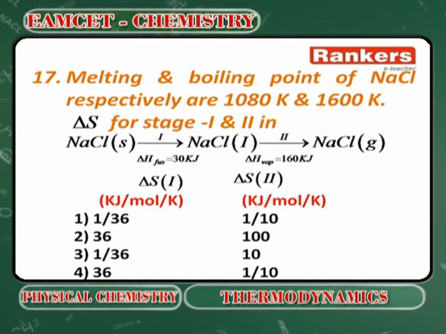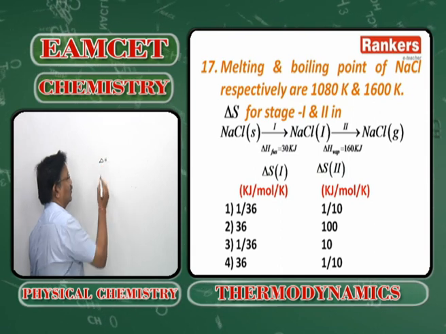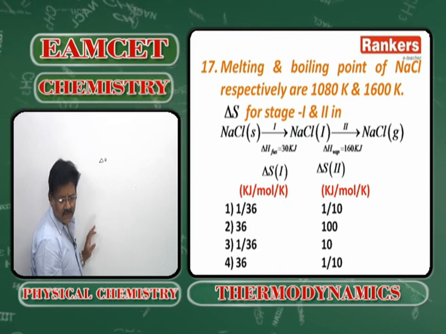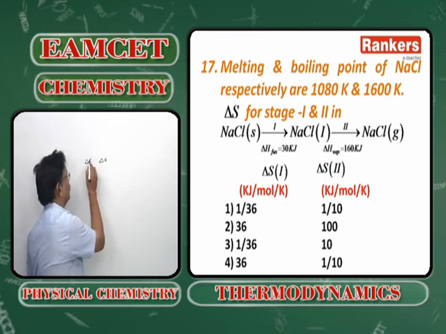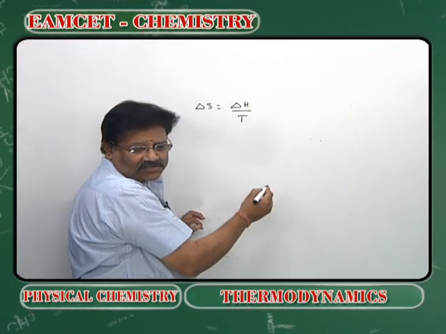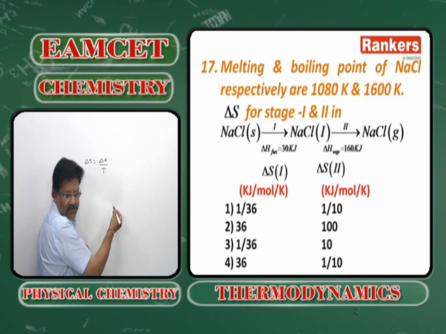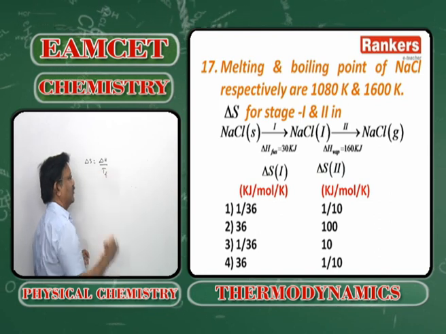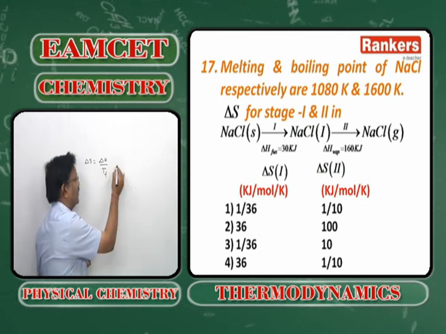Melting and boiling point of NaCl respectively are 1080 and 1600 Kelvin. Find delta S for the first and second stage. In the first stage, delta S is equal to delta H by the melting point, delta H by TF fusion point. What is delta H? 30.